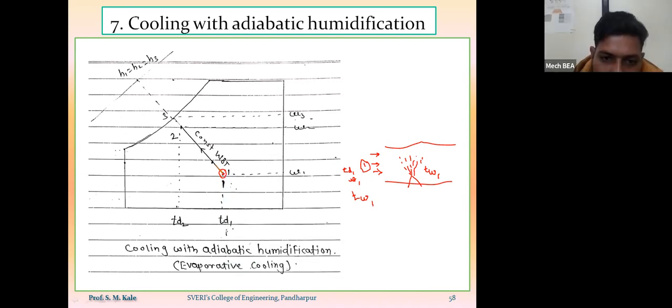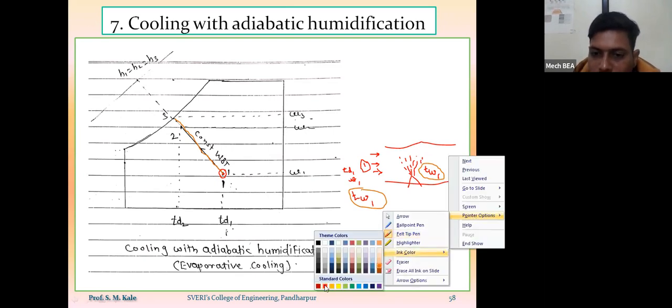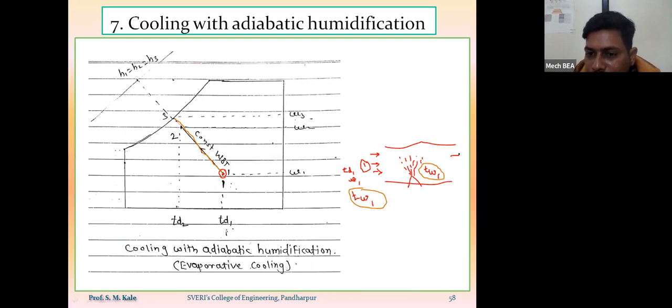This is the wet bulb temperature line. As the wet bulb temperature of the spray of water is equal to the wet bulb temperature of the entering air, the process 1 to 2 will occur only at a constant wet bulb temperature.